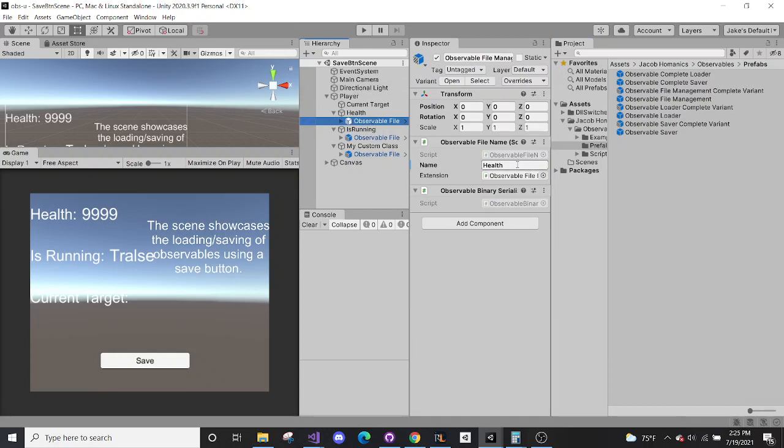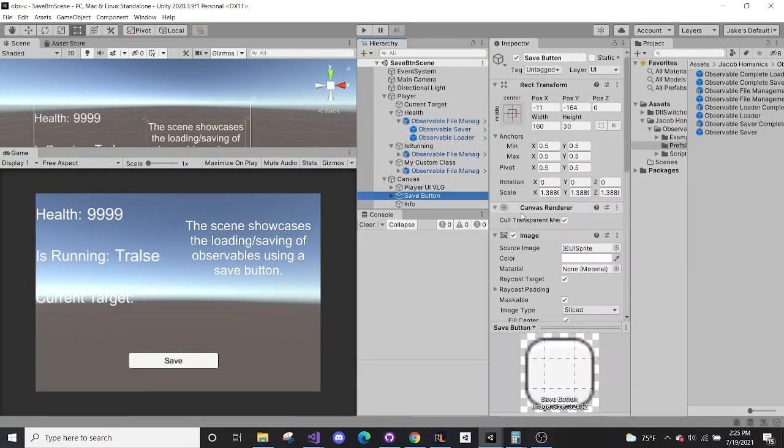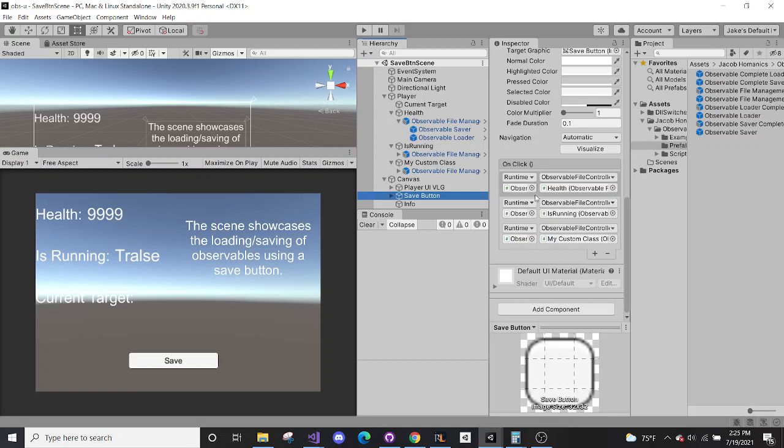And all you would need to do is set the name of the file you would like, and then for this example, on the save button we reference the observable file controller saver.